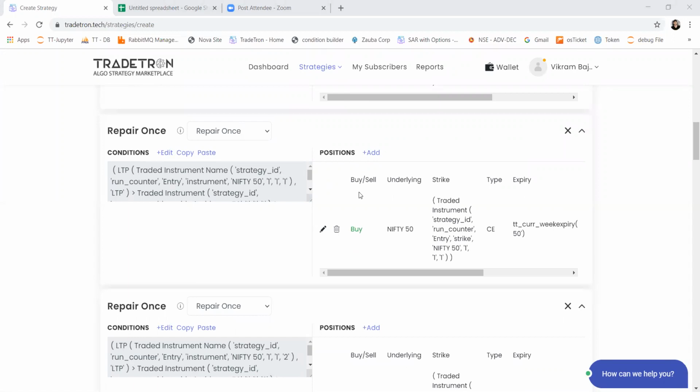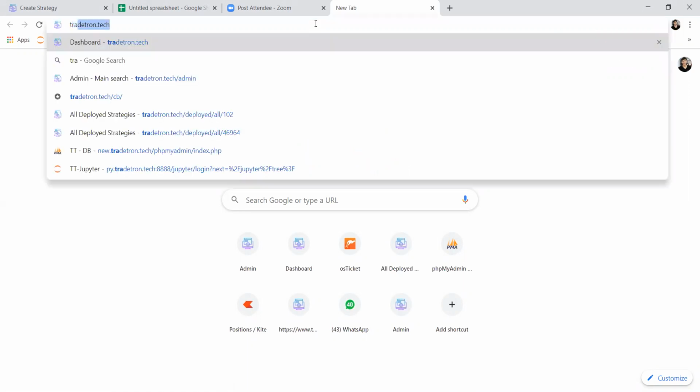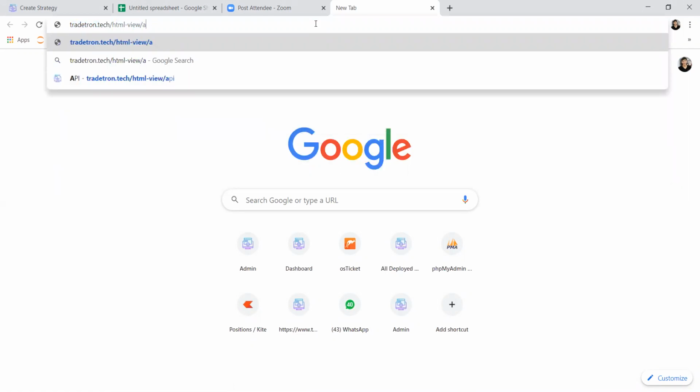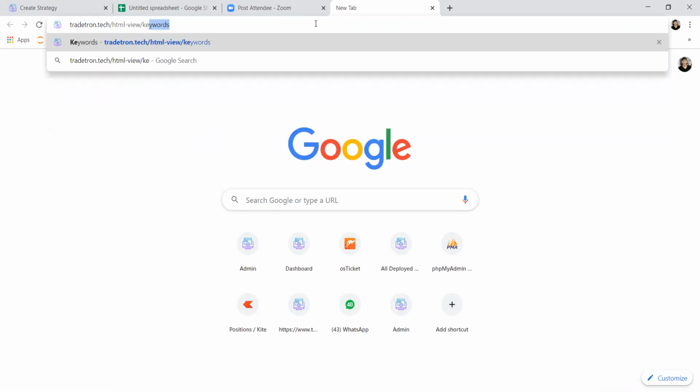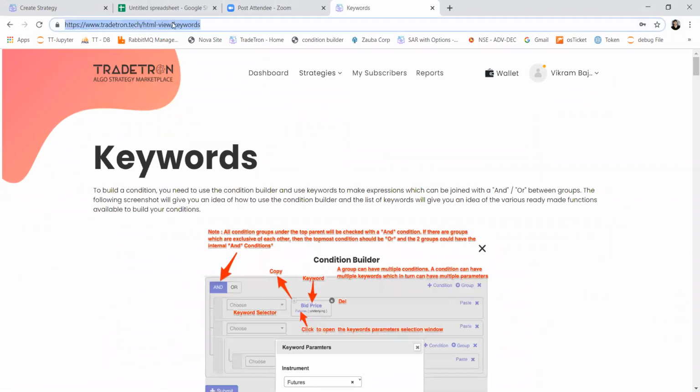Ketan is asking if there is a detailed document prepared for the list of conditions. Conditions keep on changing. It's based on the logic, and everyone has a different logic and a different way to create those conditions. But we have a list of all the keywords which are there on Tradetron. Keywords are basically all the building blocks for the condition. So this is the list of all the keywords. I'm sending the list on chat.